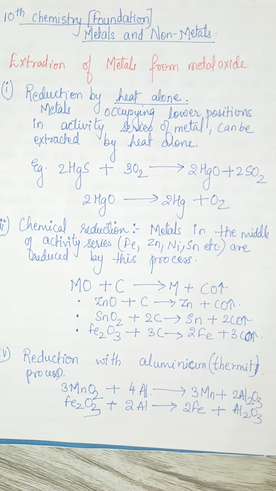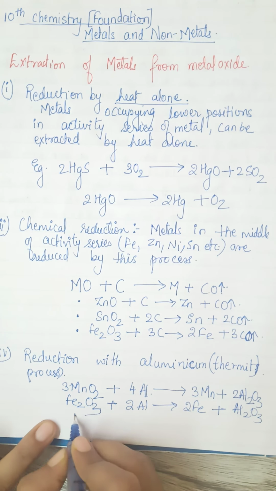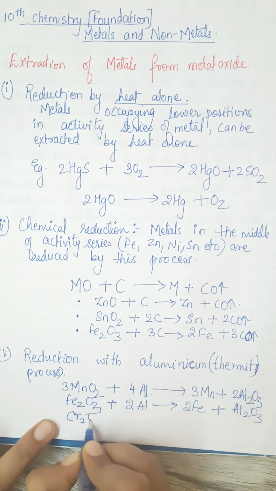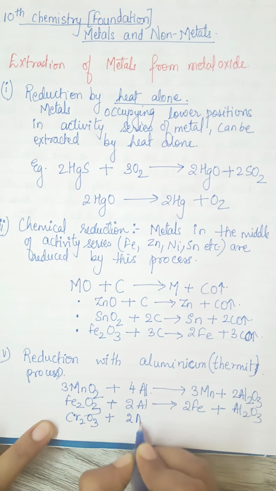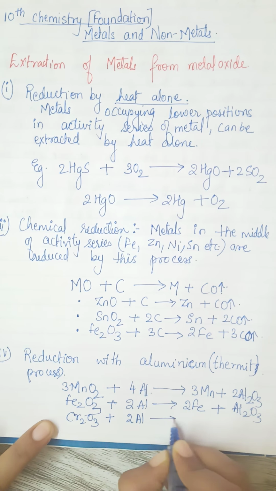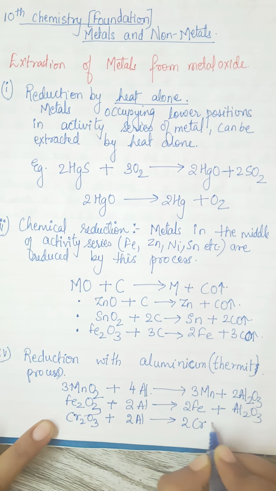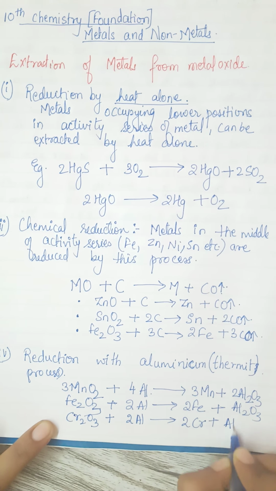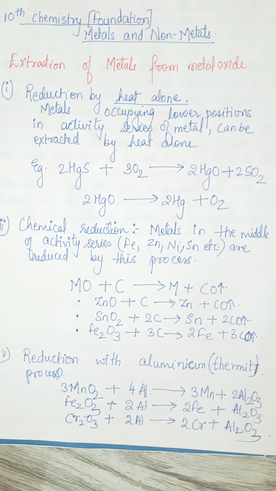Then we have chromium also as an example. So I'll write the example of chromium over here. We all know Cr2O3 is the compound, and when it is reduced with the help of aluminium, we get free chromium along with precipitable aluminium oxide. So these are the examples of the aluminothermic reaction.